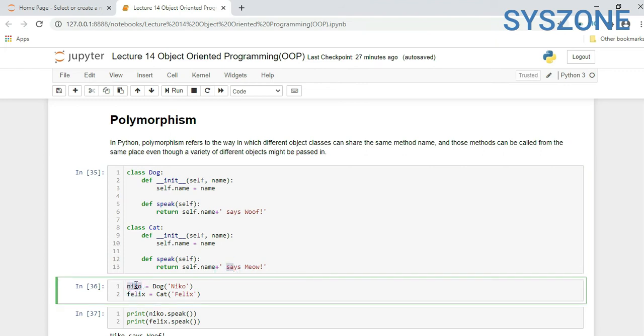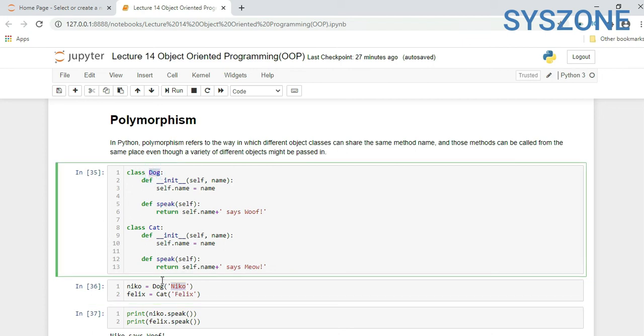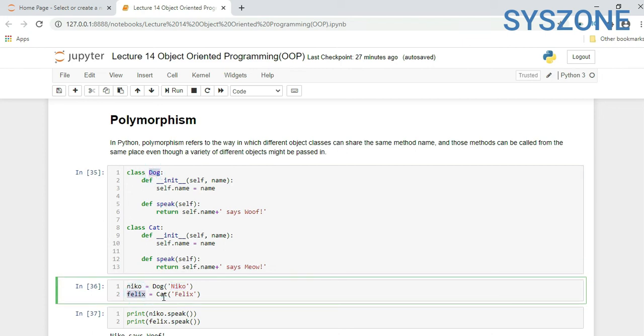Here we create an instance of each: nico equals Dog("Nico"), passing the parameter Nico, and felix equals Cat("Felix"). When I call these instances, print nico.speak() and felix.speak().